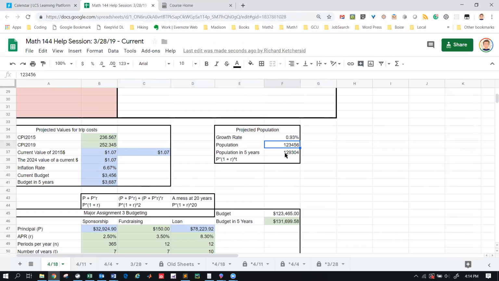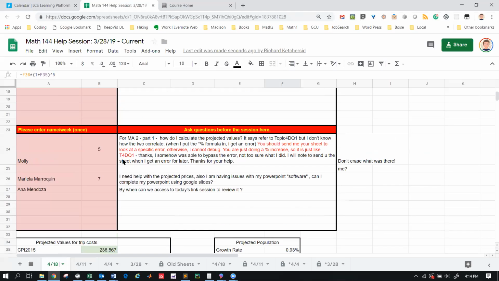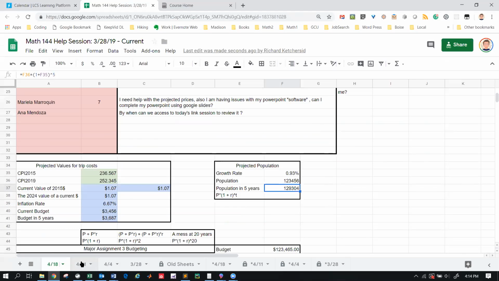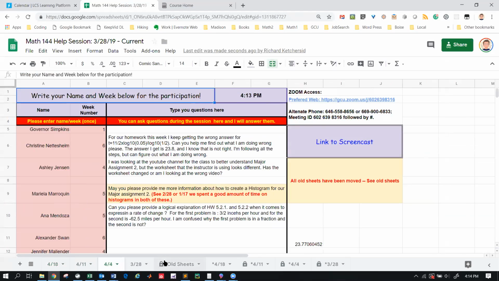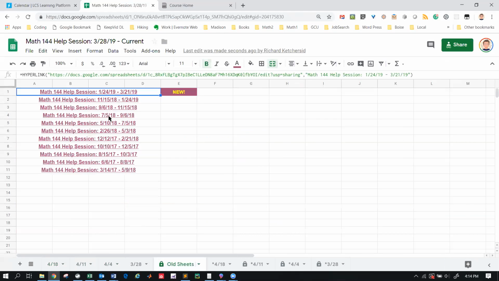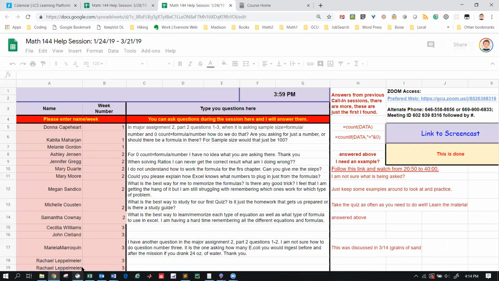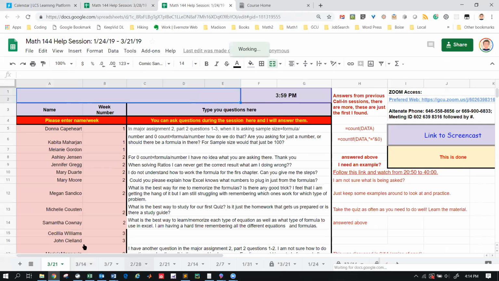And then here it looks like I didn't color code this, but anyway, you can see this is an example. There's a bunch of these. You can look at old ones here. Then there's a tab that just says old tabs, and you can see there's tons and tons of these things. So if I click this and open it, there's a bunch more. There's hundreds. So if anything you want, you can look through here.